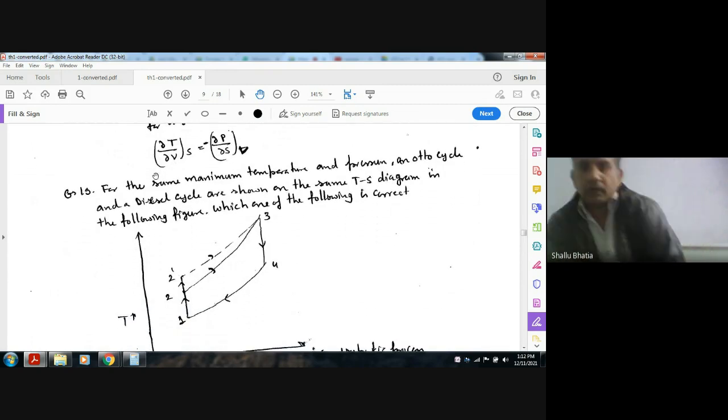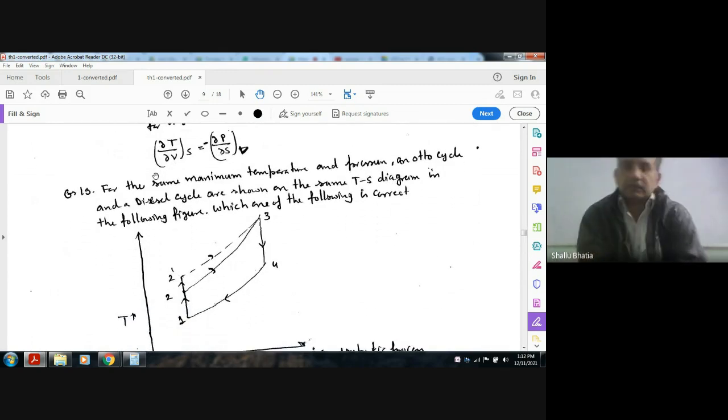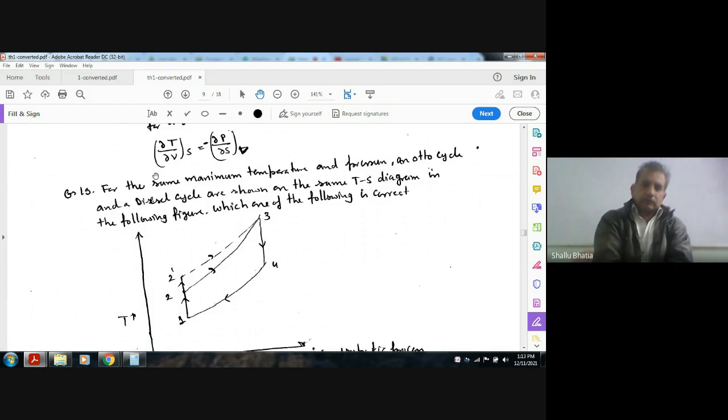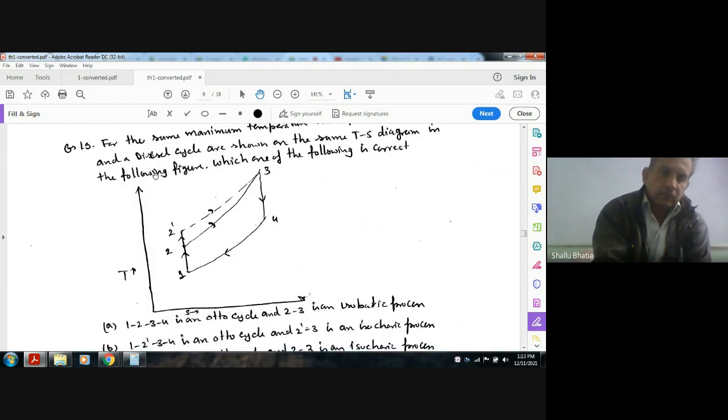Next, for the same maximum temperature and pressure, an Otto cycle and a diesel cycle are shown on the same TS diagram. Which of the following is correct? The diagram is shown: 1, 2, 3, 4 and 1, 2 dash, 3, 4. Two cycles are there.